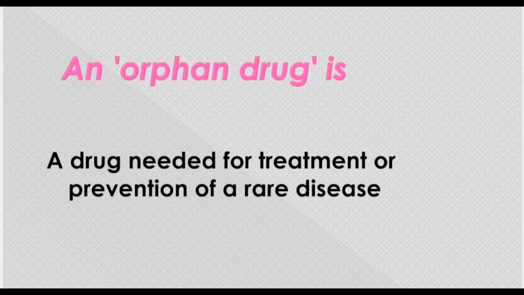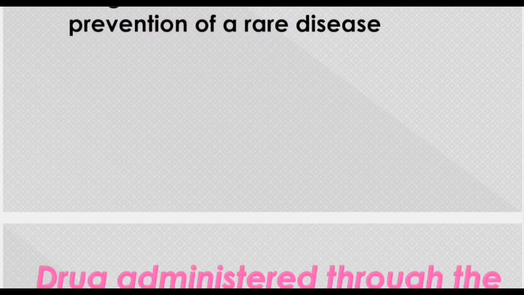Now coming to the first one-liner. What is an orphan drug? इस पे बहुत क्वेश्चन आता है. An orphan drug is, then you are given 4 options. So orphan drug is basically a drug which is needed for treatment or prevention of a rare disease. This is the trick here. It is a rare disease. It is not an orphan disease. It is not an orphan drug that it doesn't have any parents or something like that. It is basically a drug used for treatment of rare disease. तो चूँकि rare disease के लिए इसलिए इसका उपयोग कभी कभी ही आता है.